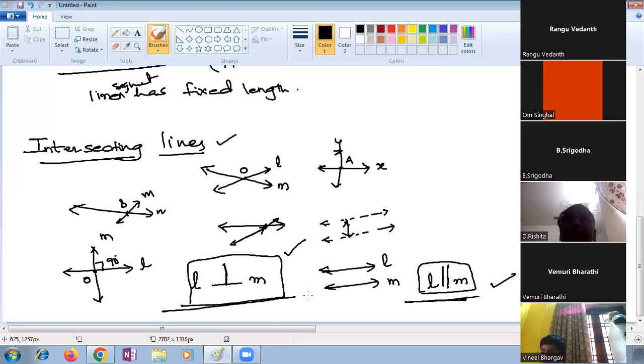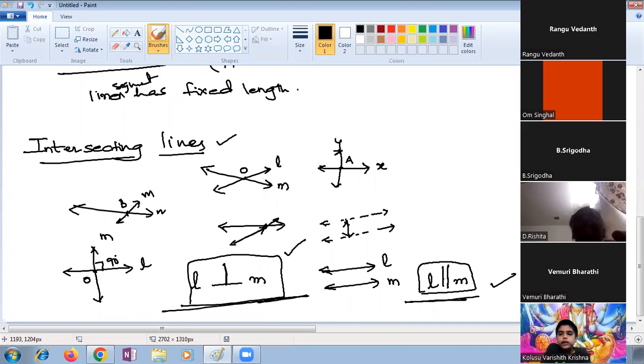Ma'am, I have a doubt. Yes. Ma'am, so you can even call them intersecting lines also, right? Yes, we can call them intersecting lines, but we have a special name when the angle is 90. Suppose you see here, there is no 90. Ma'am, only if the angle is 90 are they perpendicular? Yes, then only we can call them perpendicular lines.